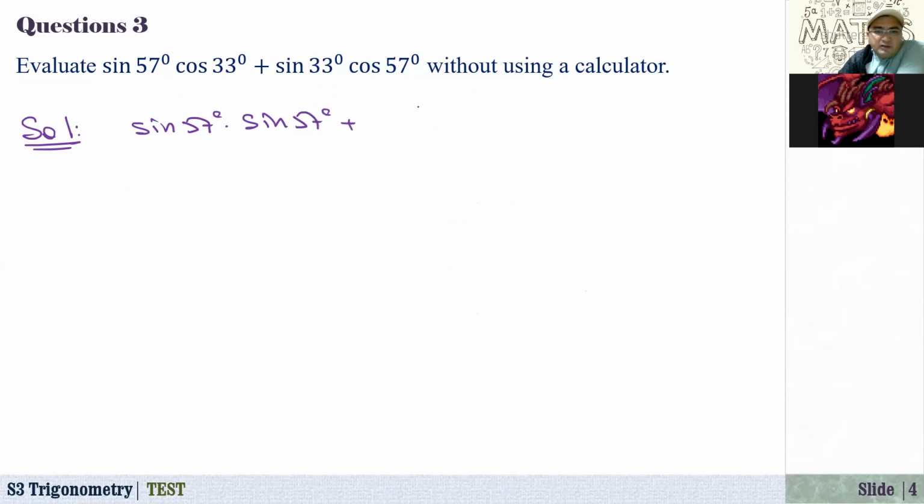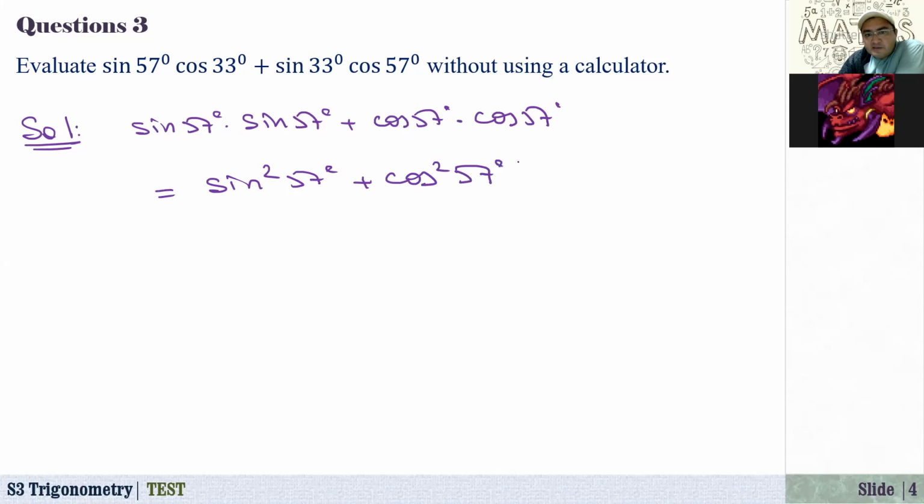And next one, how about in terms of cosine? Sine of 33 equals cosine of 57. So here we have cosine of 57 degrees times cosine of 57 degrees. So sine 57 times sine 57, that is sine squared 57 degrees, plus cosine squared 57 degrees. That is sine squared of alpha plus cosine squared of alpha, the first but most important identity in trigonometry. That's equal to 1. So the value of this expression is equal to 1.